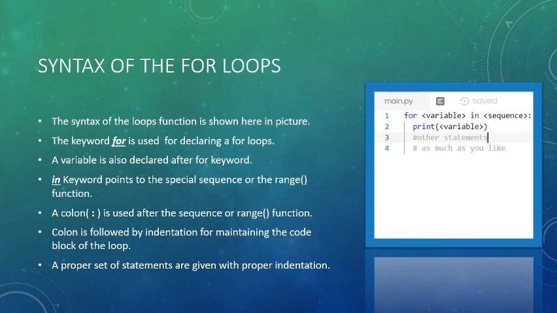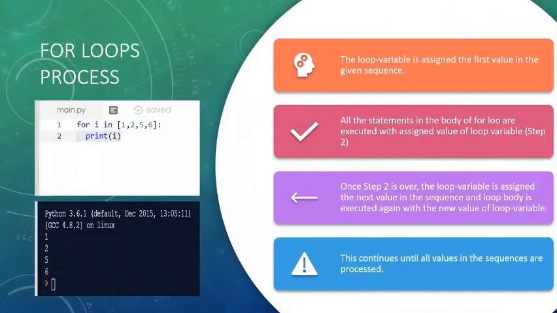Here is the syntax which I'll explain. For variable in sequence. For is a keyword. Python being a highly case sensitive language, for has to be written in lowercase. Variable can be any valid variable name, should not be a keyword. In again is a keyword which will find that set of values from that sequence. This for syntax ends with a colon sign. Colon is followed by indentation. Here we have to keep in mind the proper set of statements with proper indentation. For i in the example, for i in a list of 1, 2, 5, 6, will print the value of i one after the other.